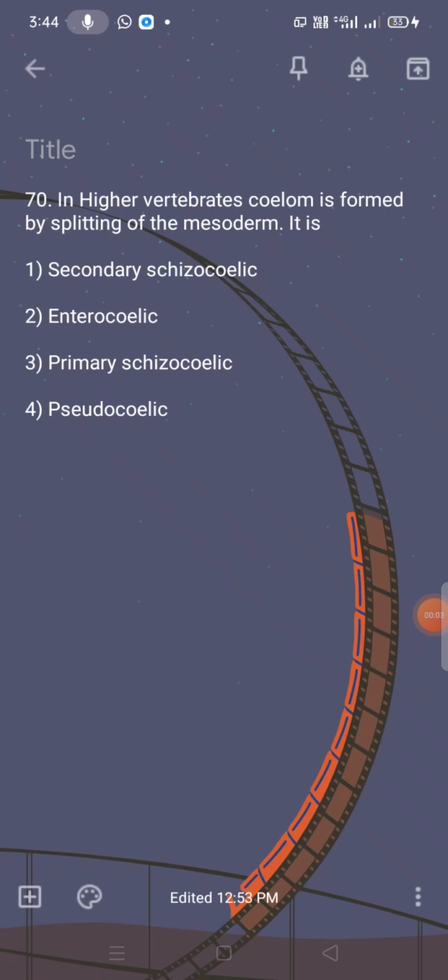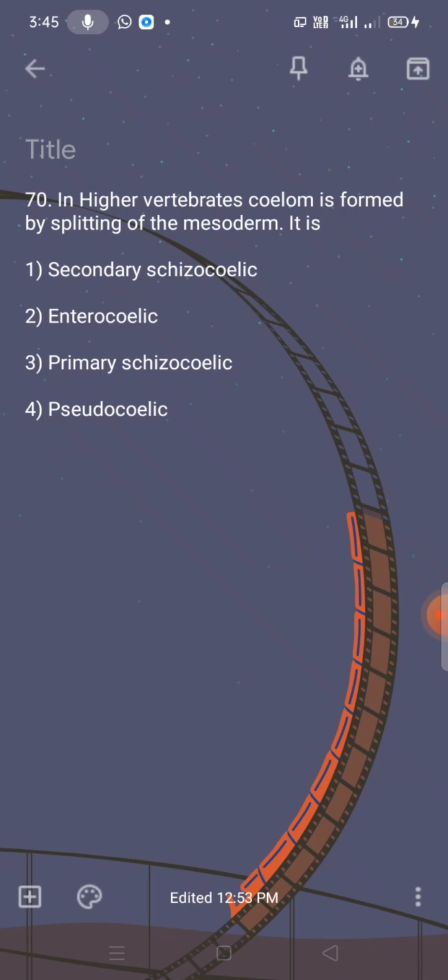In this question, in higher vertebrates, coelom is formed by splitting of the mesoderm. They have given four options: secondary schizocoelic, enterocoelic, primary schizocoelic, and pseudocoelic. What is the first one? Secondary schizocoelic means the mesoderm splits and forms the coelom. That is the secondary schizocoelic.